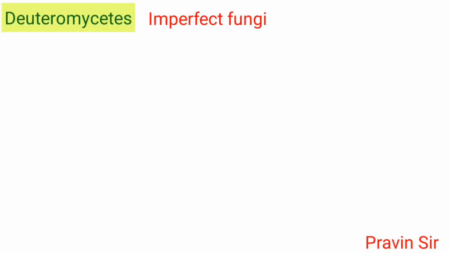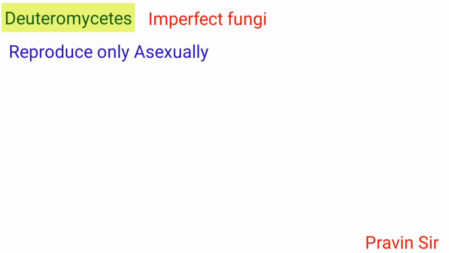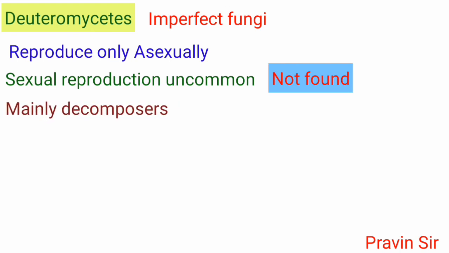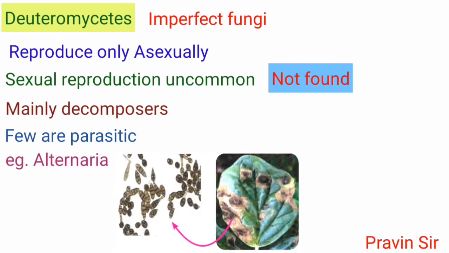Deuteromycetes, group of fungi which are known to reproduce only asexually. Sexual reproduction is uncommon or not found. Commonly called imperfect fungi, are mainly decomposers, while few are parasitic. Example, Alternaria.